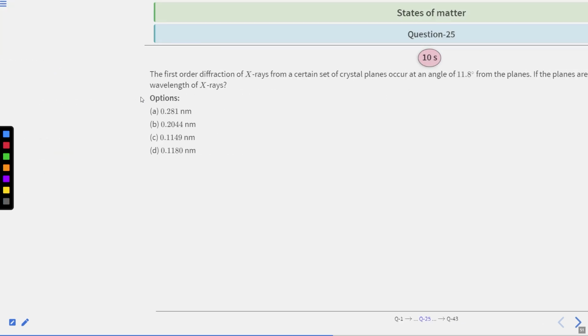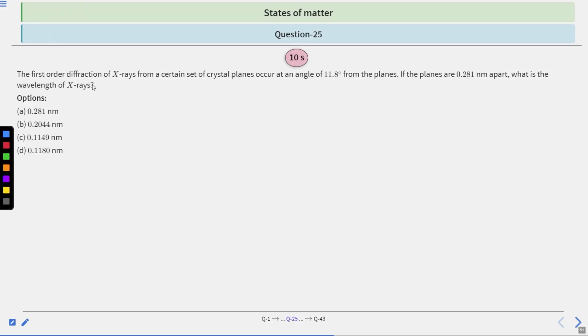Moving on to question number 25. The first order diffraction of X-rays from a certain set of crystal planes occurs at an angle of 11.8 degrees from the planes. If the planes are 0.281 nanometer apart, what is the wavelength of X-rays? Options are 0.281 nanometer, 0.2044 nanometer, 0.1149 nanometer, or 0.1180 nanometer. You have 10 seconds to solve this question. After that, we will see the answer.